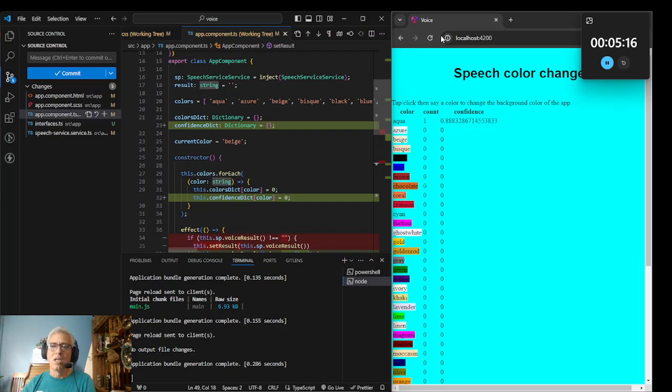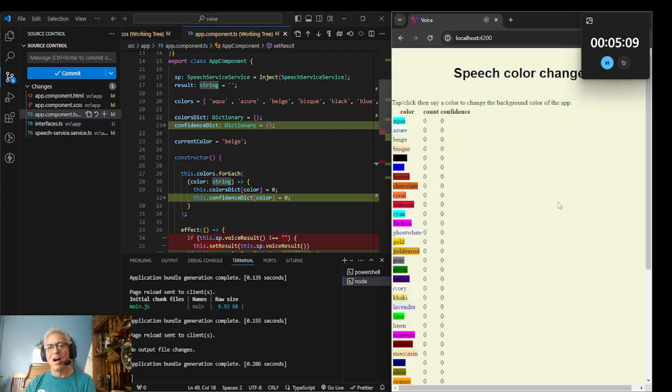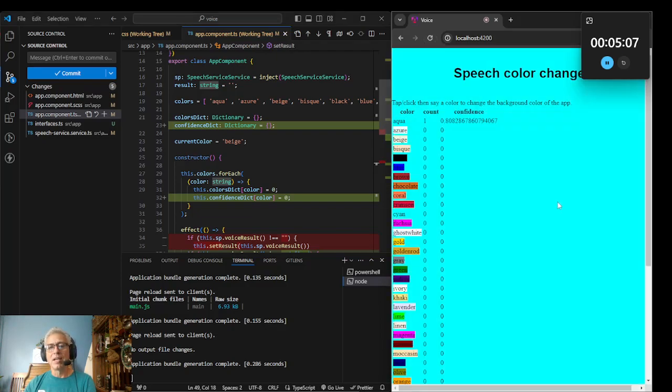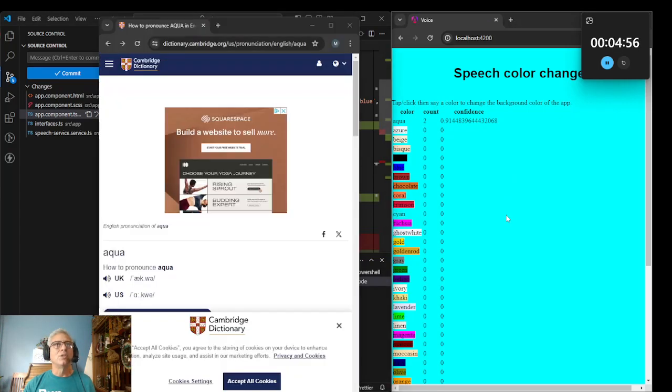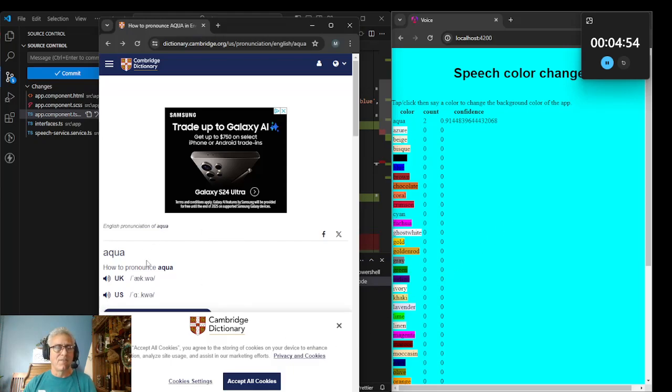So now for the fun part. If I hit refresh and I say aqua, it's probably not going to work. Oh, okay, so I got 80%. Aqua. 91%.